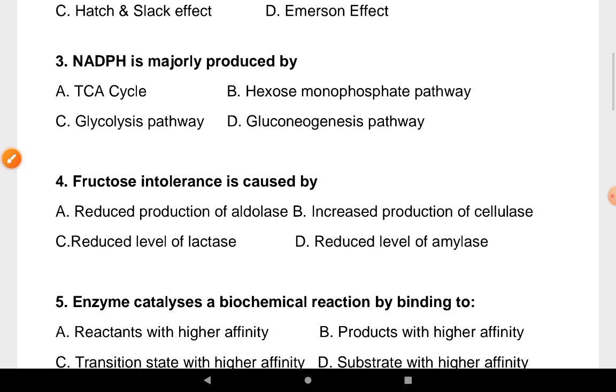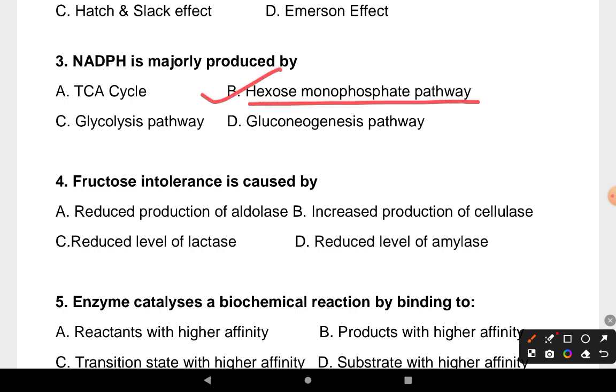Our next question is, NADPH is majorly produced by TCA cycle, hexose monophosphate pathway, glycolysis pathway, gluconeogenesis pathway. So correct answer is option B, hexose monophosphate pathway.